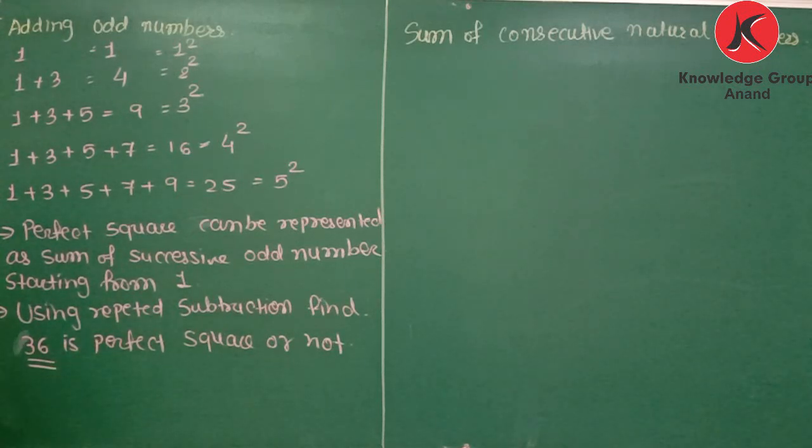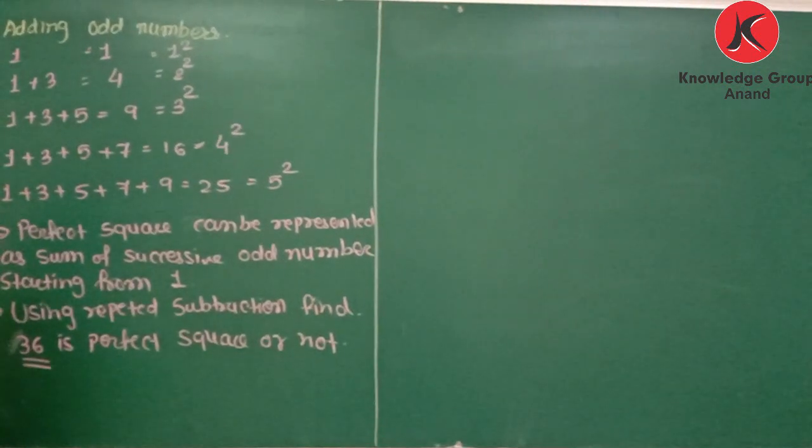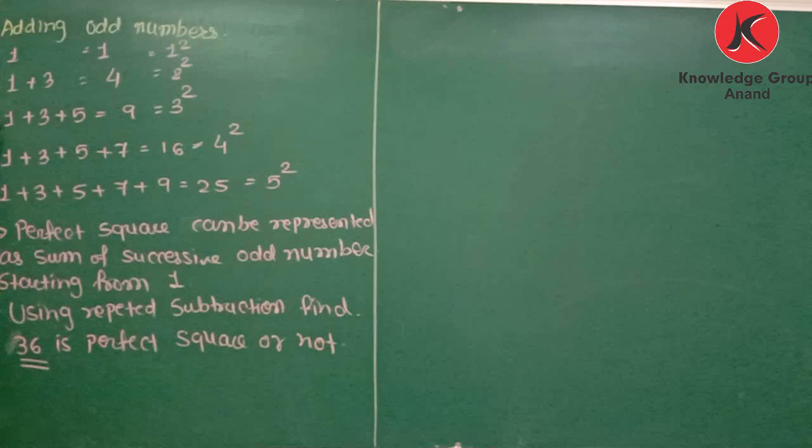If this kind of question is asked, what do you need to do? We need to subtract consecutive, successive odd numbers from 36.